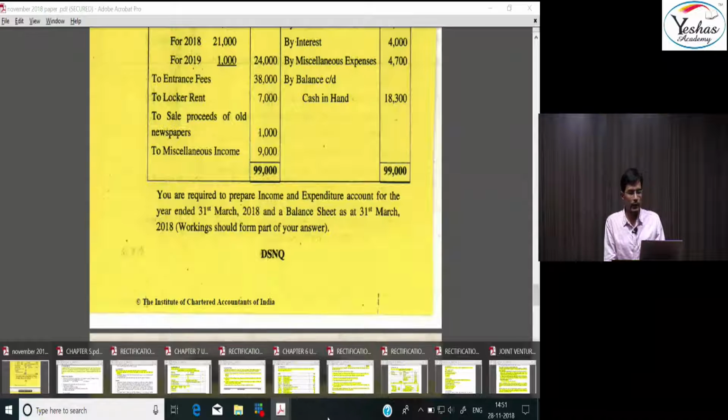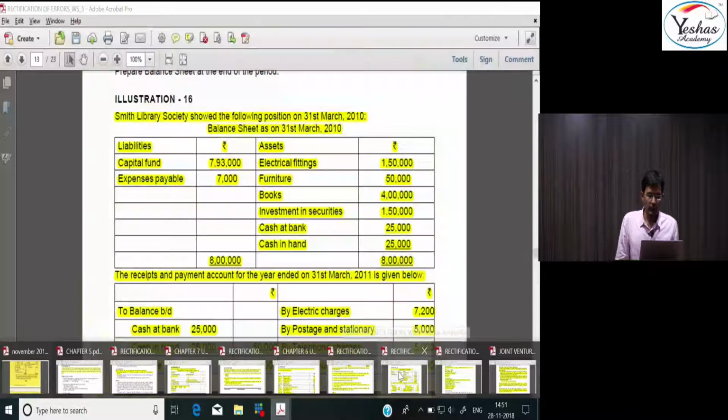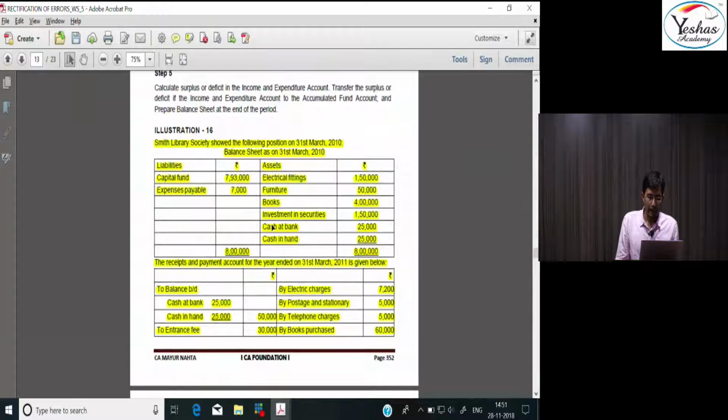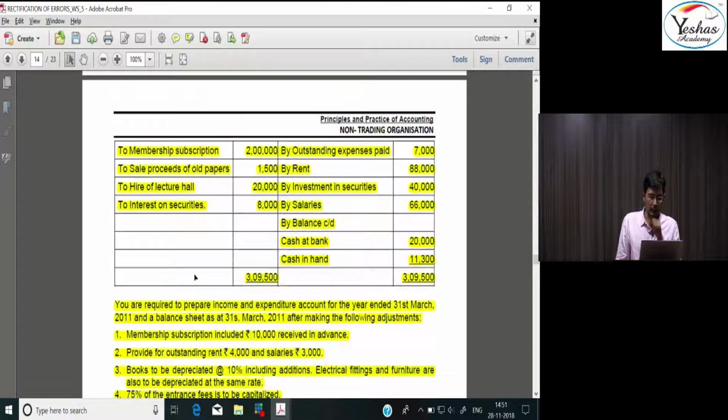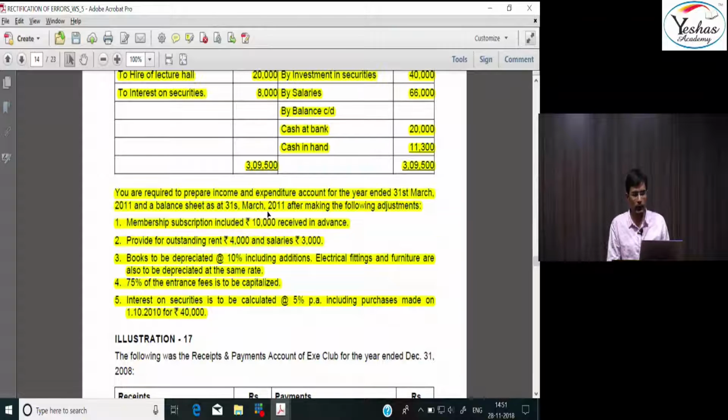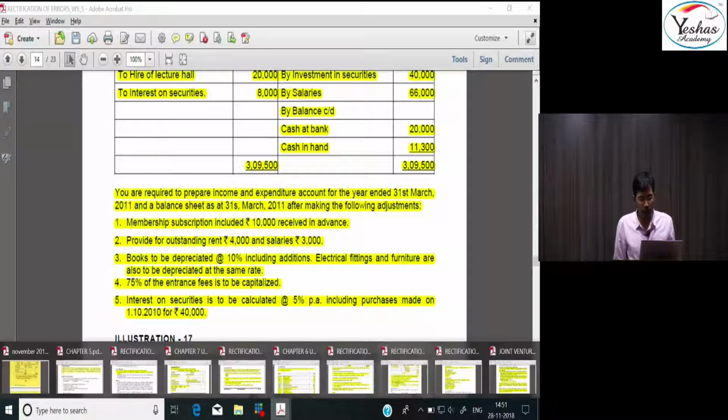Same question we did in the class, where first balance sheet was given, receipts and payment was given, and they asked us to prepare the income and expenditure account and closing balance sheet, which we call type 2 question.